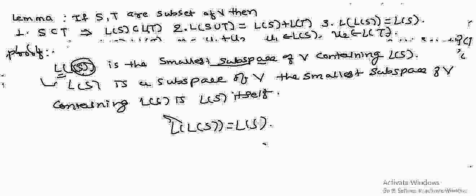We have proved that a linear span, that is L of S, is a subspace of a vector space, and we have proved one lemma: if S, T are subsets of V, then firstly S is a subset of T implies L of S is a subset of L of T. Second, L of S union T equals L of S plus L of T. And third one is L of L of S equals L of S.